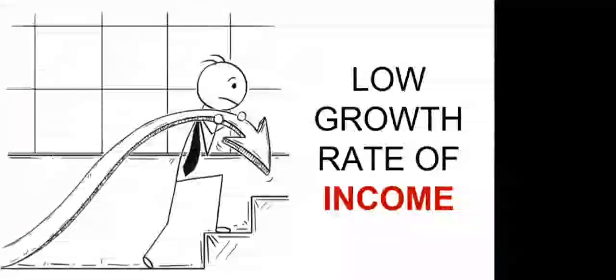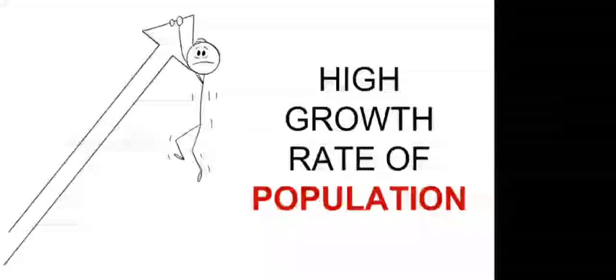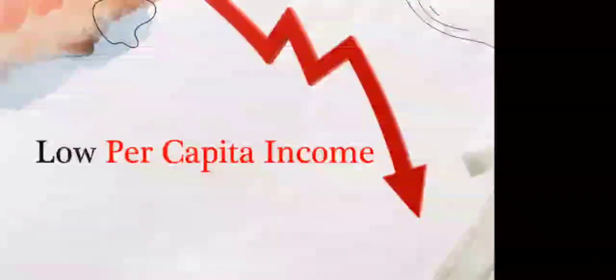Very obviously, if you are not having a job, then the income will be less. So if the majority of people in our country are not having jobs, the overall growth rate of income of our country got low. And not just that, another problem happened: the growth rate of population. There was a massive rise in the population of the country. So the low growth rate of the economy and high growth rate of population together led to low per capita income. Can you tell me what is per capita income?